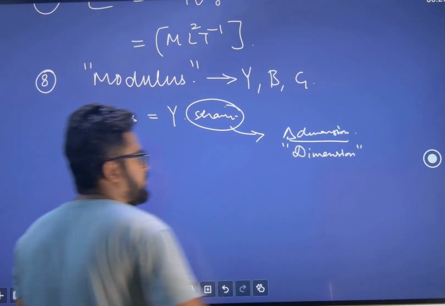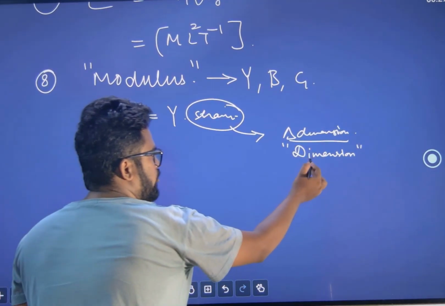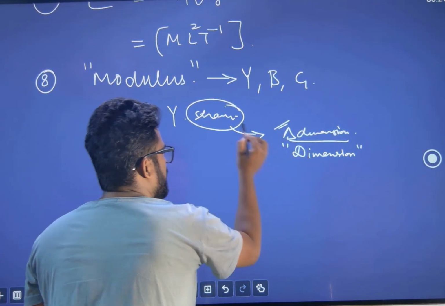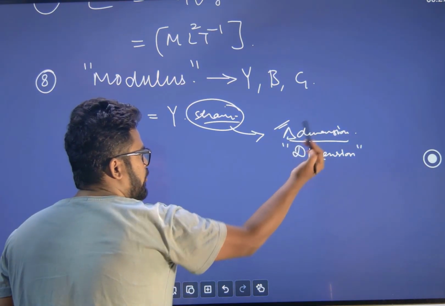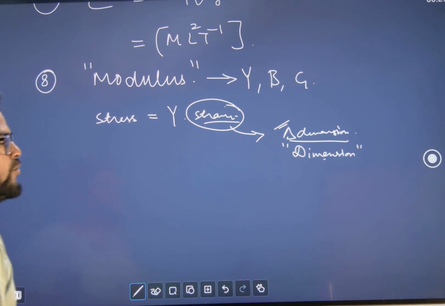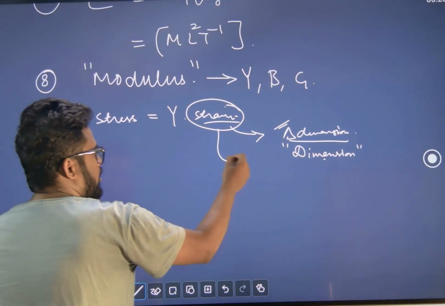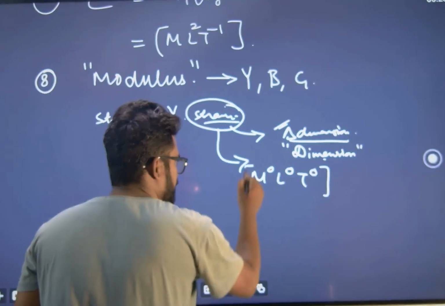These are the topics that we will discuss in the rigidity of solids chapter, but here we are just using a little bit. So change in dimension upon original dimension. So basically it would be dimensionless only, no? Change in dimension has the same unit as the original dimension, so they would cancel each other. So strain is a dimensionless quantity, M0 L0 T0. Clear?